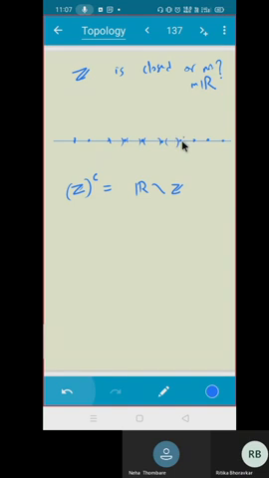Do you know? Arbitrary union of open sets is? Open. Yes, very good. Actually, it is the union of, how do I say, A and A plus 1, and your A belongs to Z. Correct? And each of them is open. Is this the same? Z complement will be the same as this one. Agreed?